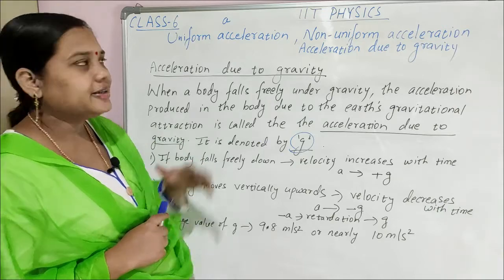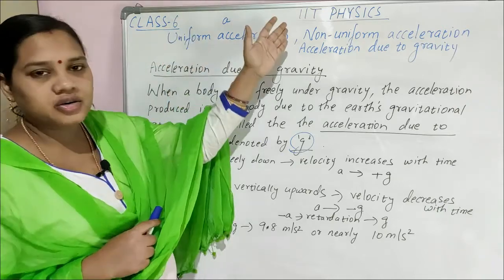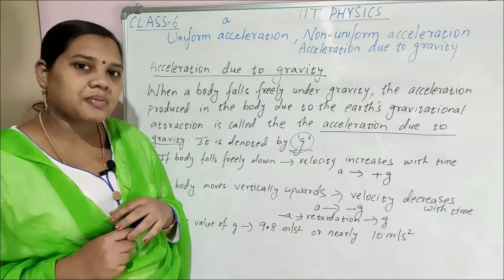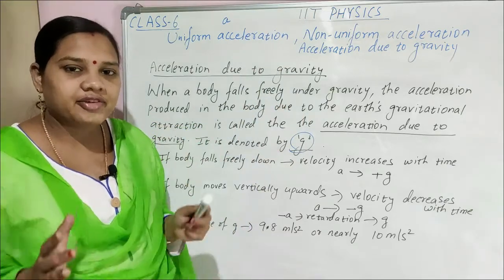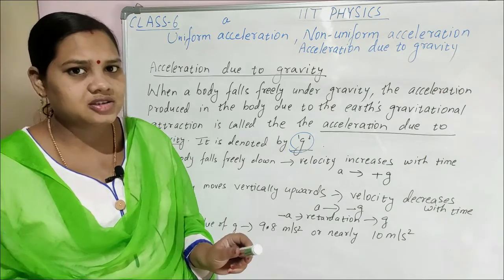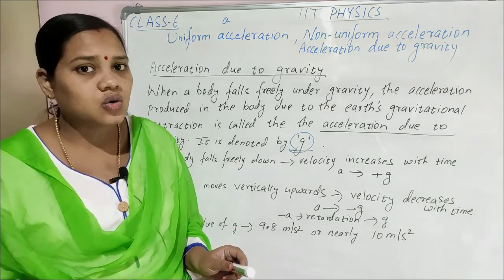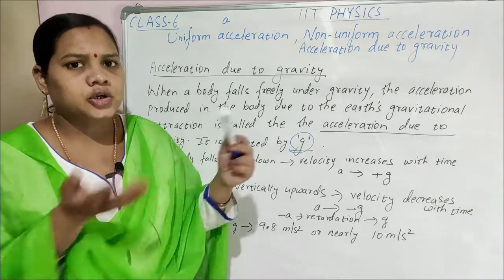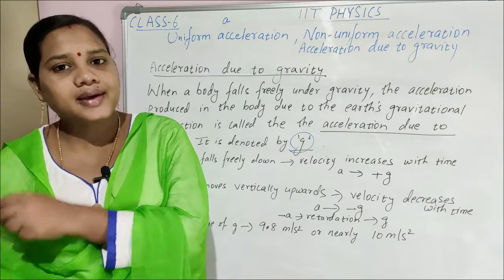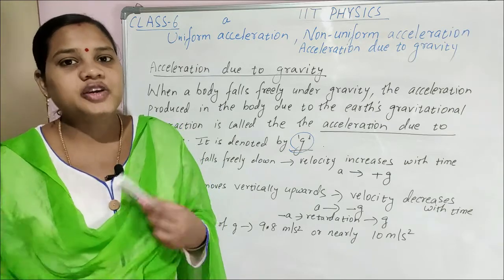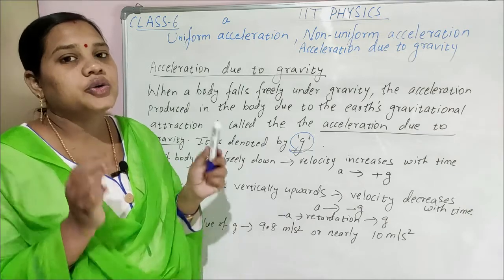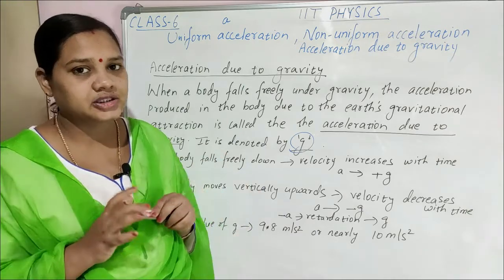Today what we learned: uniform acceleration, non-uniform acceleration, and acceleration due to gravity. Uniform acceleration is whenever velocity changes uniformly. Change in velocity with time is there, but uniformly: 2 meter per second, 4 meter per second, 6 meter per second, 8 meter per second, like that. Uniform change in velocity with time is called uniform acceleration.